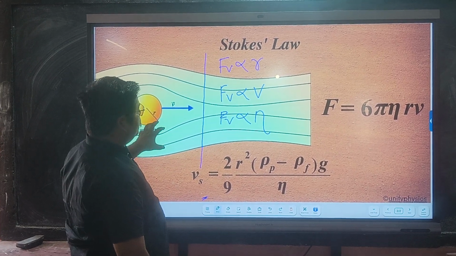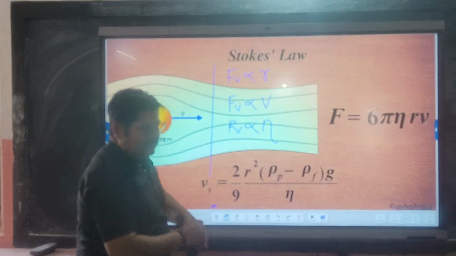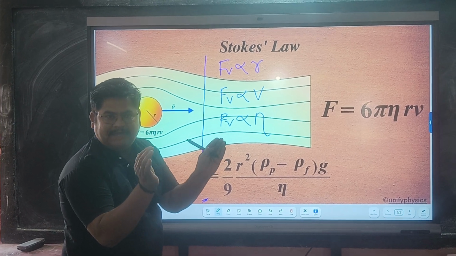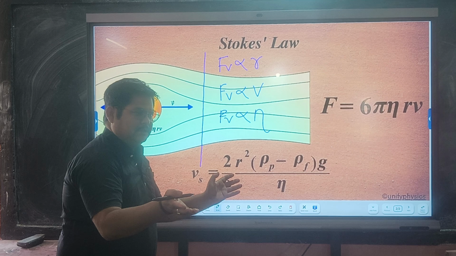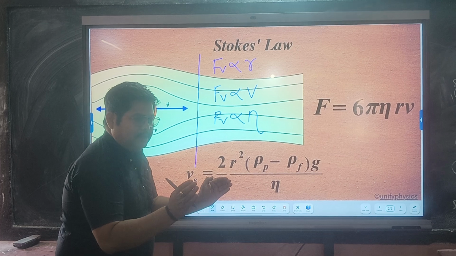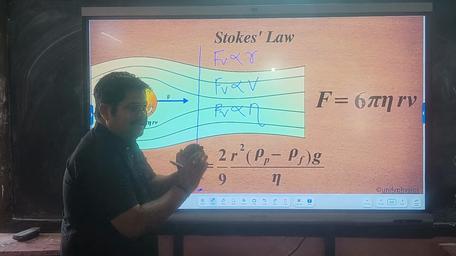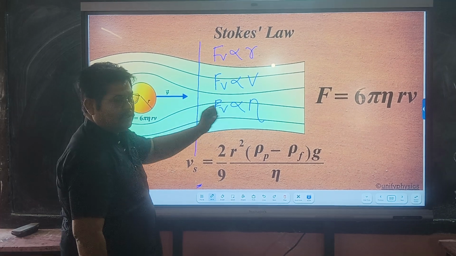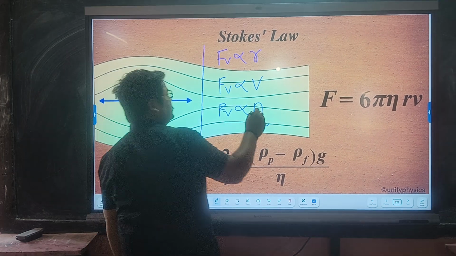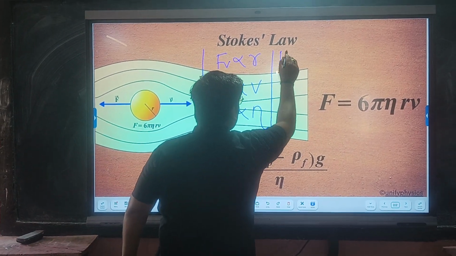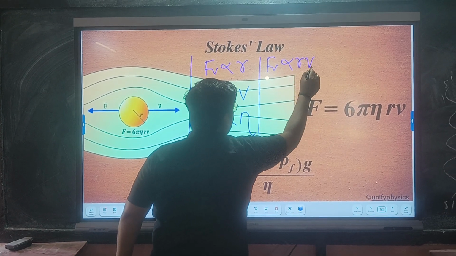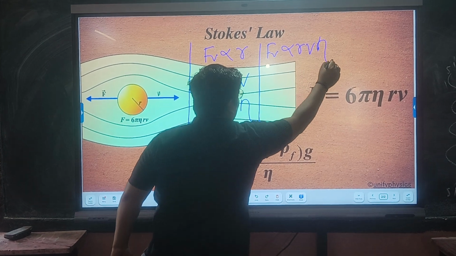This means if the radius of the sphere is increased, the viscous force also increases; if the velocity of the sphere is increased, the viscous force is also increased; if the coefficient of viscosity is increased, then the viscous force is also increased. See carefully, viscous force is directly proportional to the radius, the velocity, and the coefficient of the viscosity.